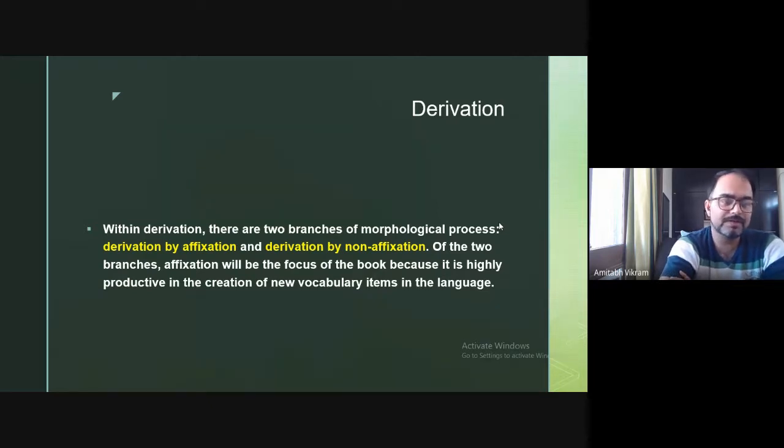So this is also a process where no affix is added, but again there is a derivation. Of the two branches, affixation will be the focus of this book, the book that we are taking into consideration, because it is highly productive in the creation of new vocabulary items in the language. So derivation is considered highly productive in word building and adding new vocabulary items in the language. Derivation is always in the limelight, and will always be in the limelight, because this is a very productive process that we have.